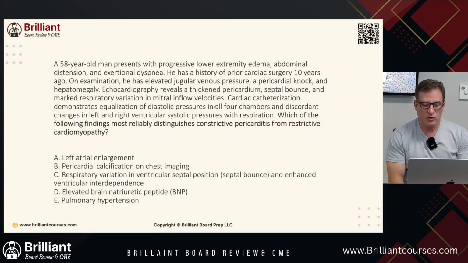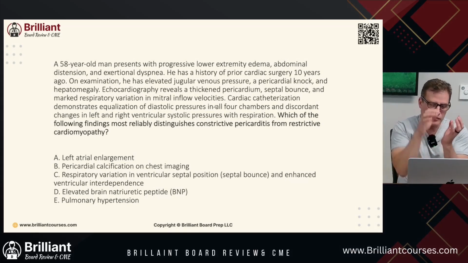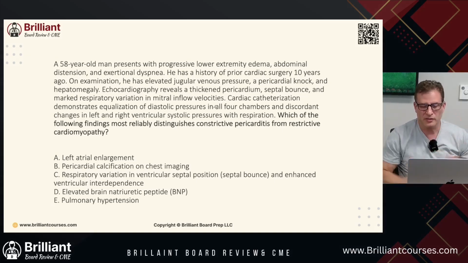All right, now let's do some questions. Remember, we're going to read the answer first. Which of the following most reliably distinguishes constrictive pericarditis from restrictive cardiomyopathy? So, what is restrictive cardiomyopathy? Constrictive pericarditis, just think about the pericardium holding the heart hostage.